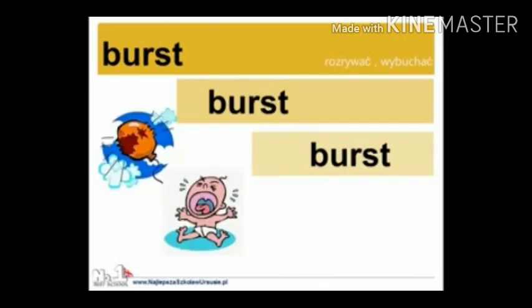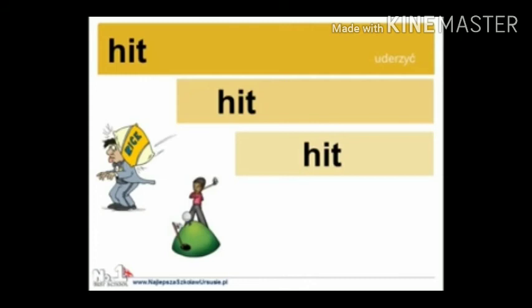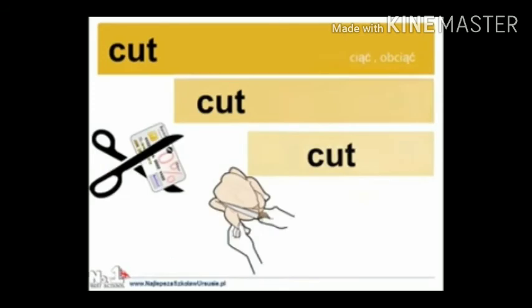Burst in base form remains burst in past and past participle form. Hit in base form remains hit in past and past participle form. Cut in base form remains cut in past and past participle form.